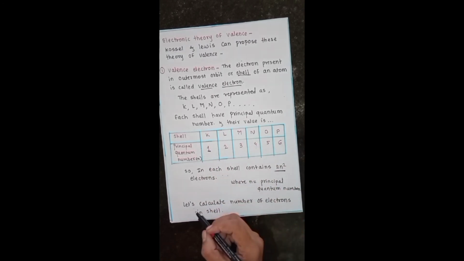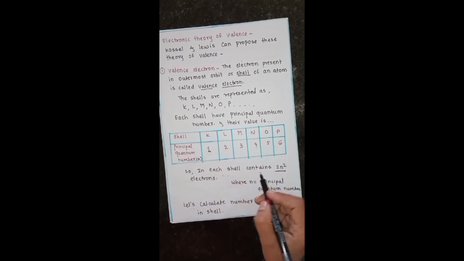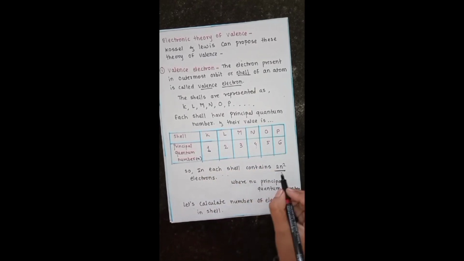On the basis of the principal quantum number of each shell, we calculate the number of electrons in each shell. Each shell can hold 2n square electrons, where small n is the principal quantum number of the particular shell.